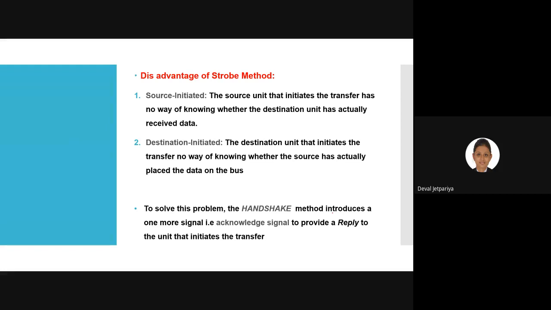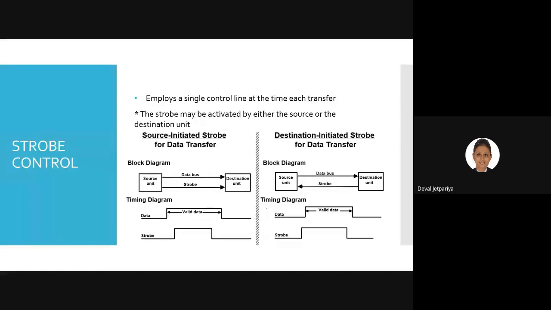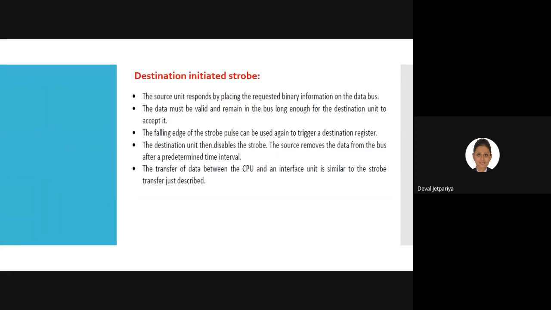In the exam, it can be asked, what do you mean by asynchronous data transfer? Explain both techniques in brief. Or any technique can be asked in detail, like explain strobe control in detail, explain handshake in detail, or it can even be asked for 4 marks, like explain source initiated handshake method, explain destination initiated strobe control. So you need to draw both the block diagram and timing diagram, as well as explain as per the weightage of marks.